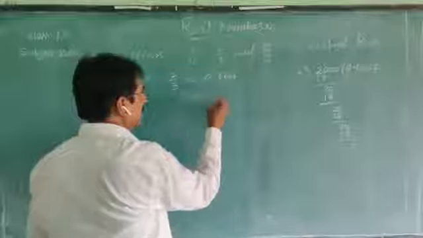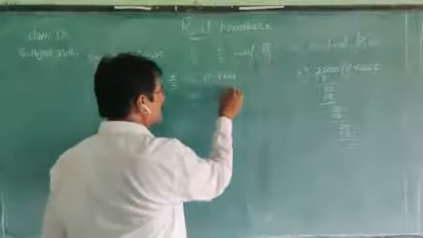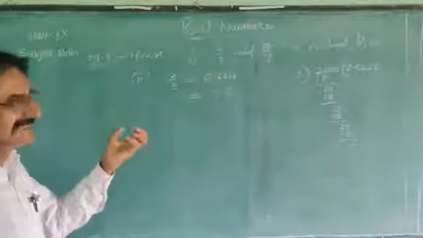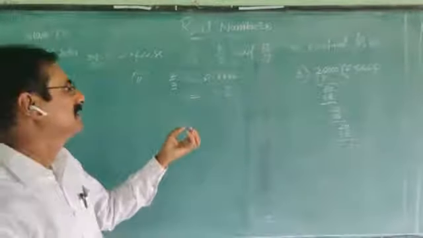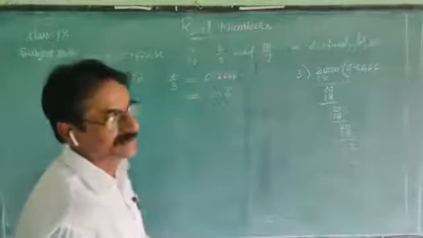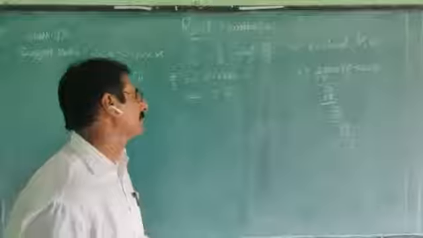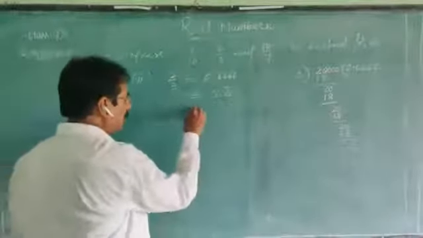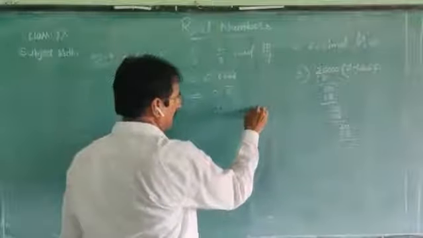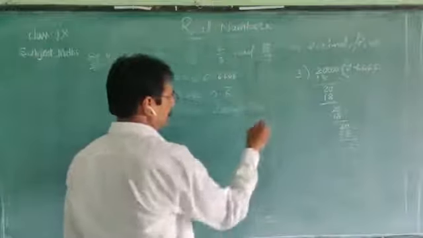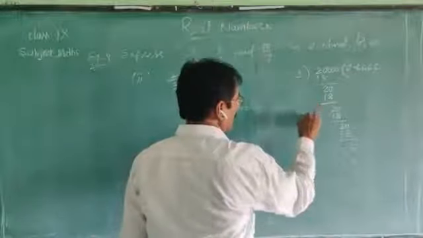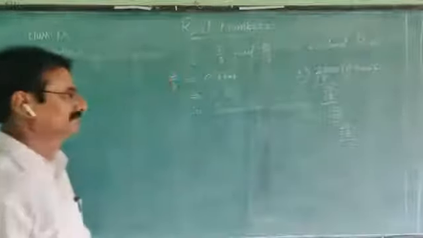So we can write this one as 0.6 with a bar. Which digit is coming again and again? We use a bar, a small line, on that digit. It is called 6 bar. So it is a non-terminating, recurring decimal.